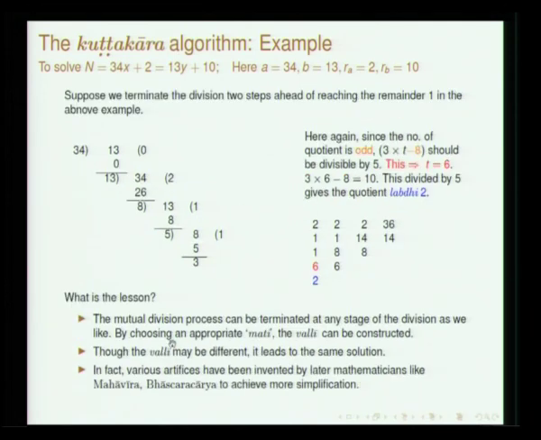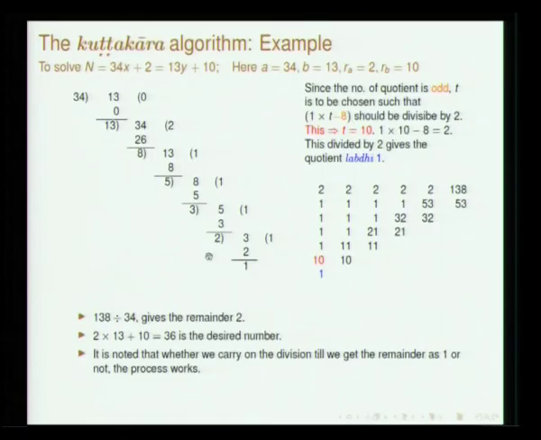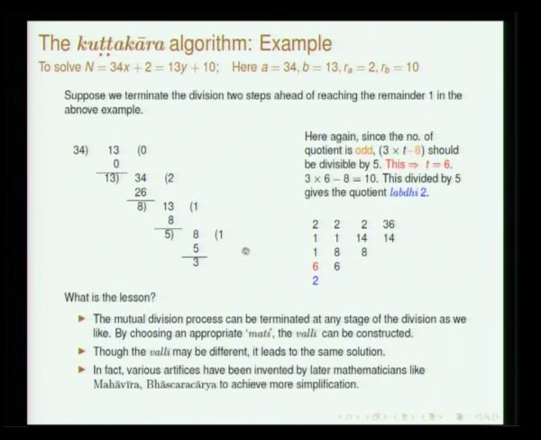So, I do the other operation. So, you stop before, see in the previous thing. First I took with 2, then I added one more, here I just stop at 3 itself. So, you terminate at 3 and this becomes much simpler, and the number of steps is less. So, you get 36. So, the point is the mutual division can be terminated at any stage of the division,